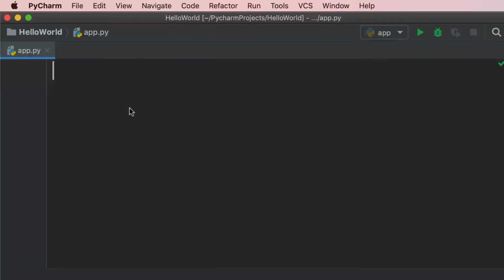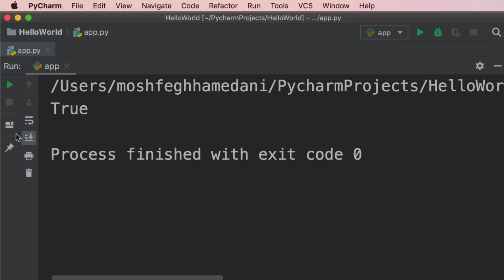So you learned about the arithmetic operators in Python. Now in Python, we have another set of operators called comparison operators. We use these operators to compare values. Let me show you. So I'm going to declare a variable called x and set it to an expression like this. 3 is greater than 2. So what we have here, this piece of code, this expression is called a Boolean expression because it produces a Boolean value. So in this case, because 3 is greater than 2, the result of this expression is the Boolean true. So if we print x, we get true on the terminal.